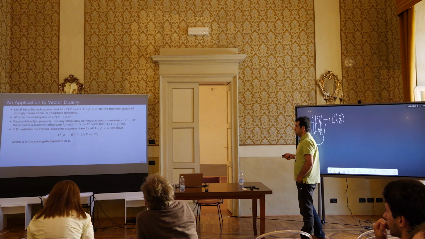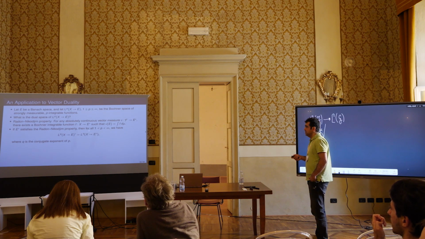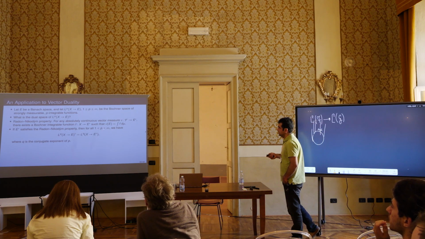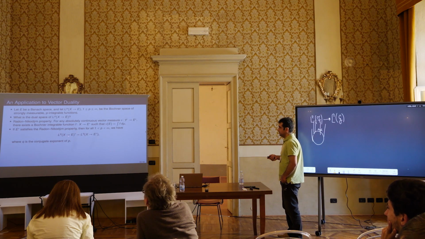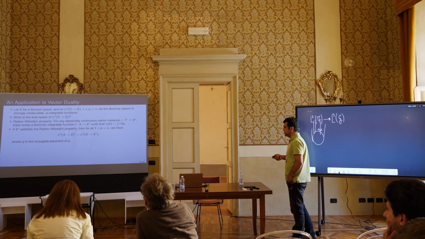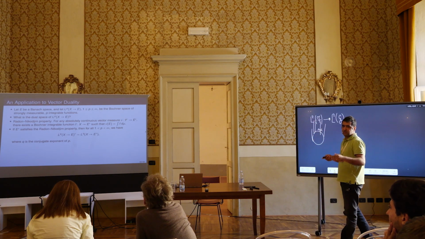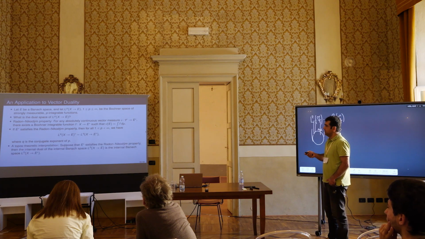Then there is this beautiful theorem which says that if the dual space of this Banach space satisfies the Radon-Nikodym property with respect to the underlying measure space, then for all p, I think you can also take p equal to 1, we have this duality: the dual space of L^p(X, E) is the same as L^q. That's what we know from basic real analysis.